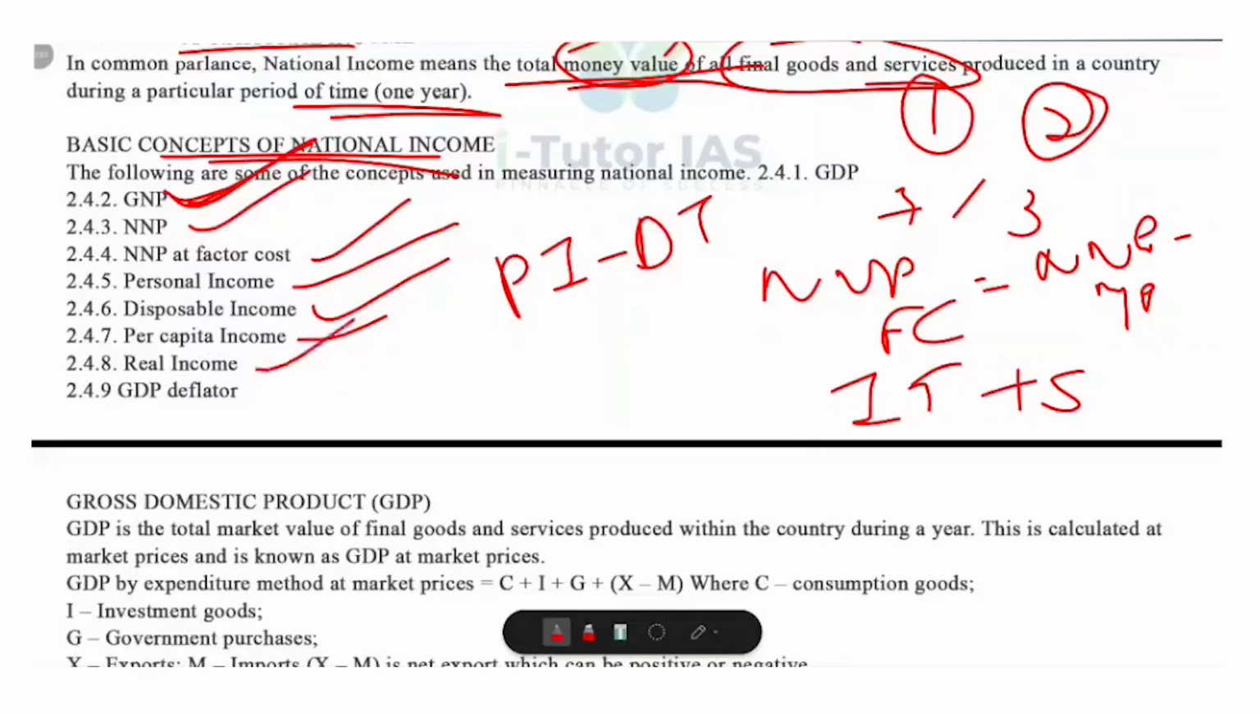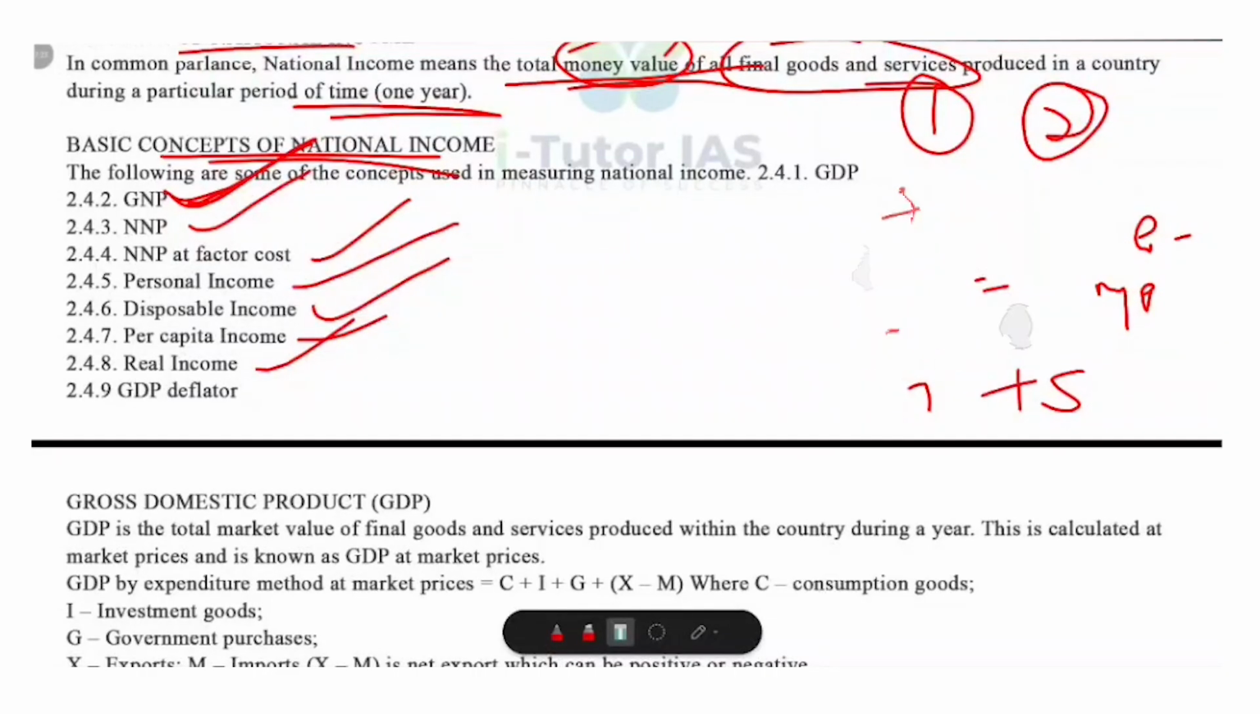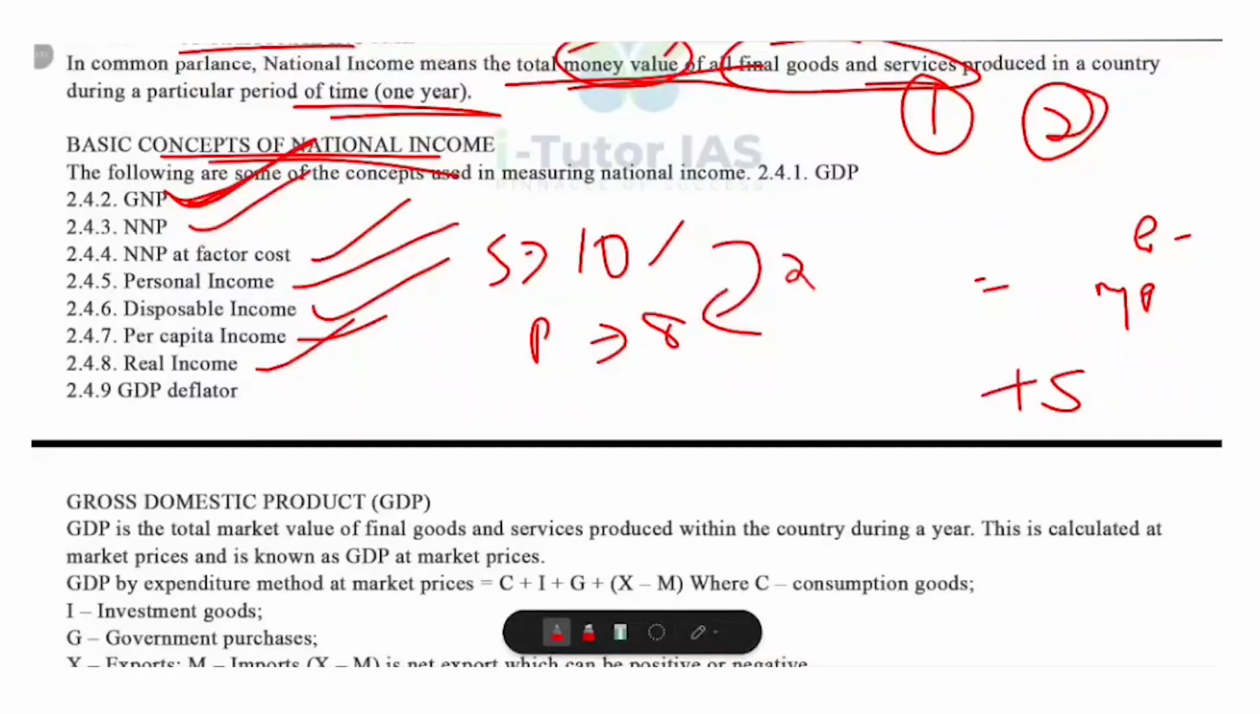Now what about real income? Real income is the income adjusted for inflation. I'll tell you an example. If your salary is increased by 10%, and the prices are increased by 8%, what is the real increase here? It is 2%. So real income shows true purchasing power.